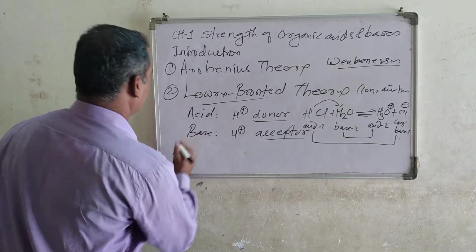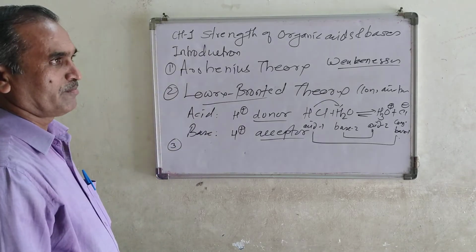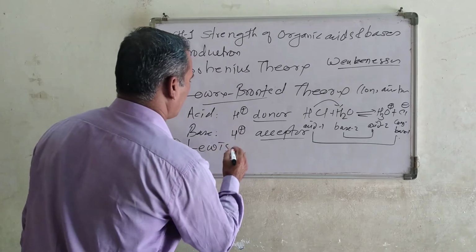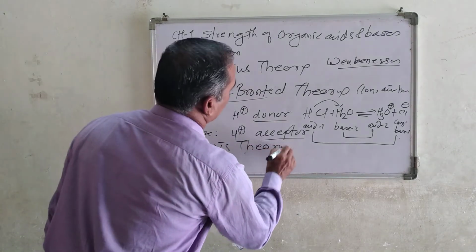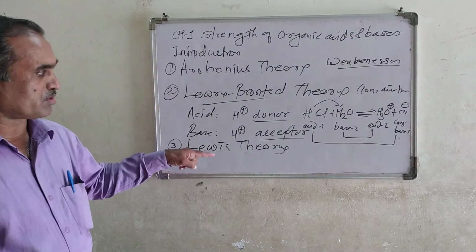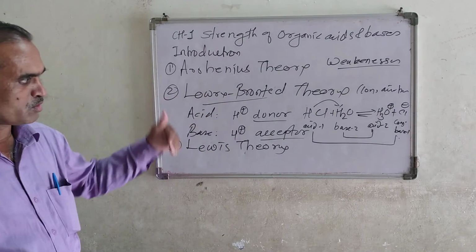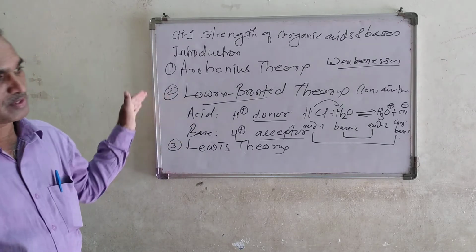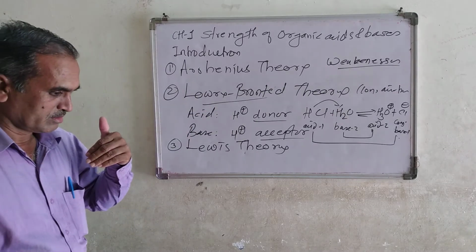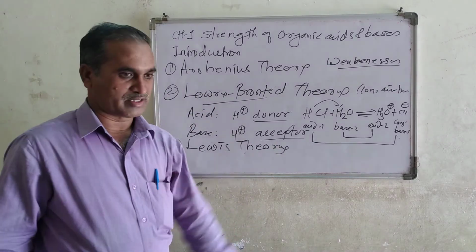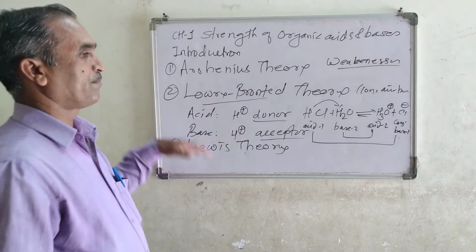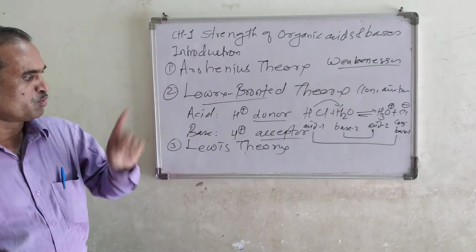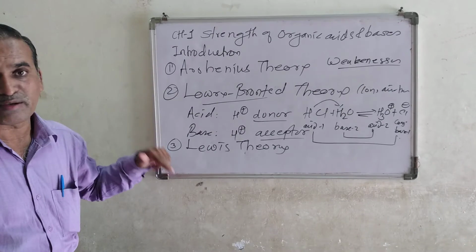Let us see the third theory. Third one is the Lewis theory. Look here, spelling Lewis, Lewis theory. Now the Lowry-Bronsted theory also has some limitations, and that's why, after one or two decades, Lewis, a scientist, thoroughly studied this theory and put forward a new definition of acids and bases.